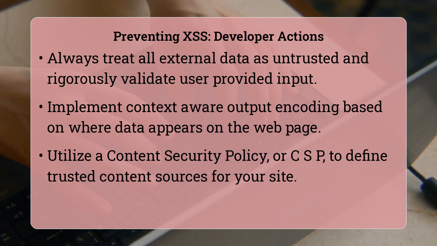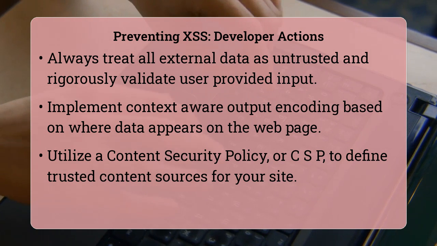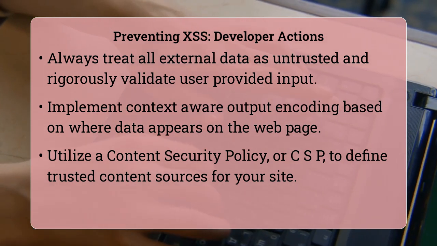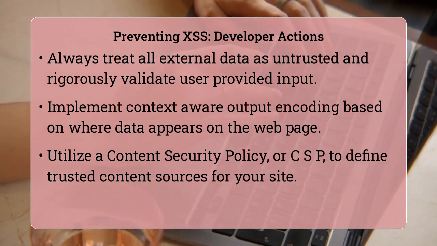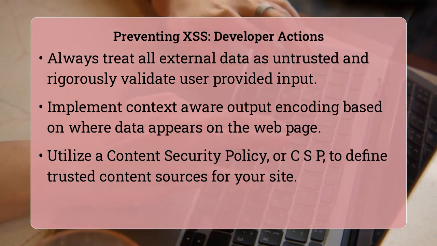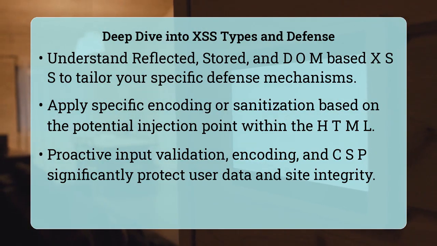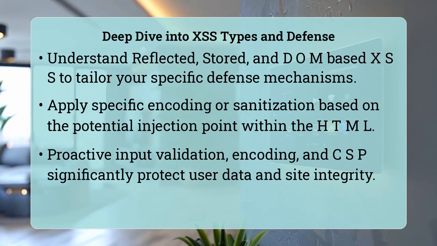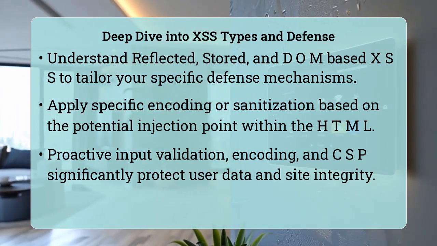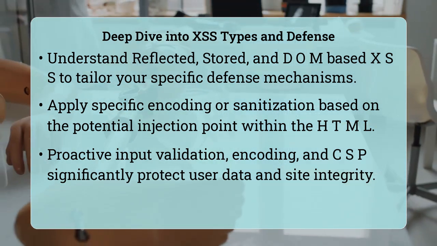Understanding the three main types of XSS attacks, namely reflected, stored, and DOM-based, helps in building more robust defenses. Reflected XSS occurs when the malicious script is immediately returned in an error message or search result. Stored XSS happens when the injected script is permanently saved on the target server, like in a database, and then served to other users. DOM-based XSS involves vulnerabilities in the client-side code itself, where the document object model is manipulated without server interaction.